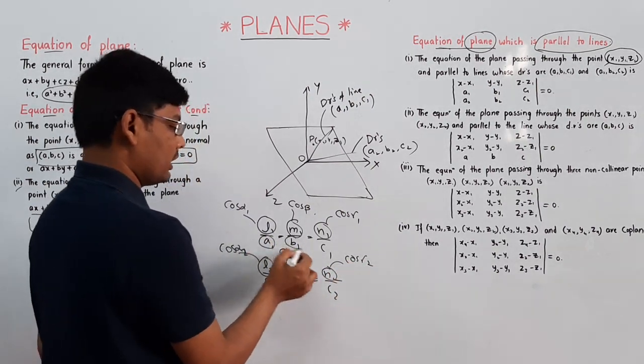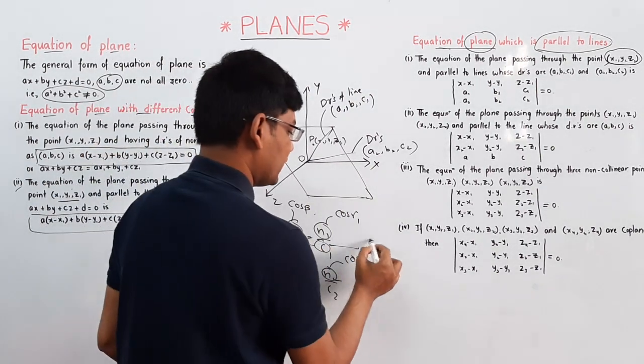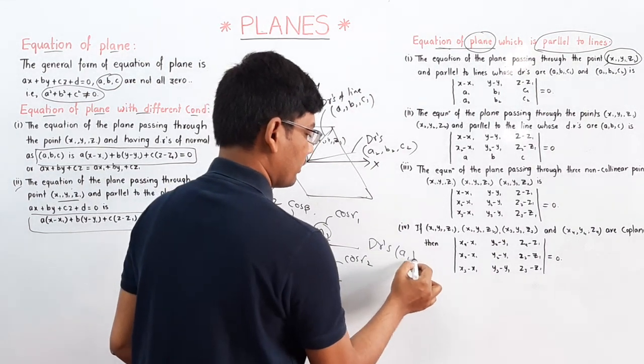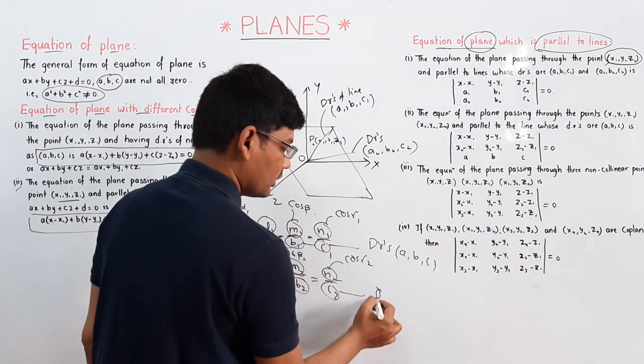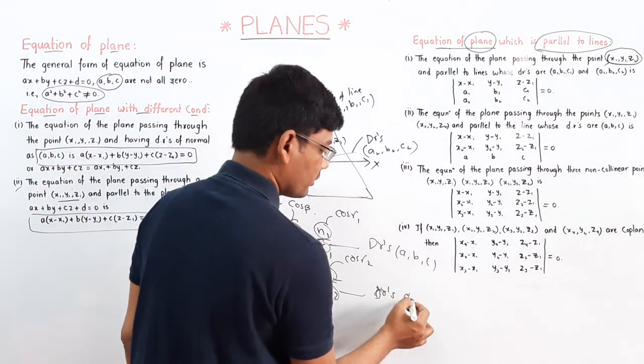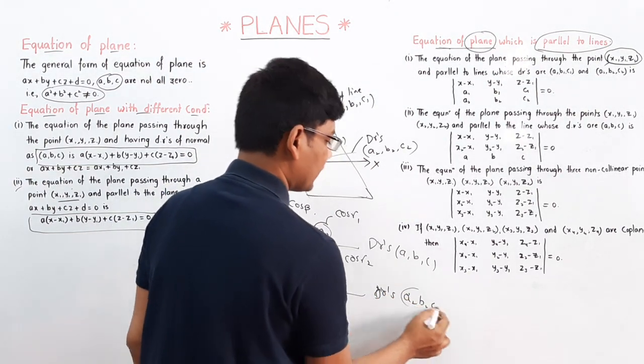Here a1, b1, c1 are the DRs of the first line, and a2, b2, c2 are the DRs of the second line.